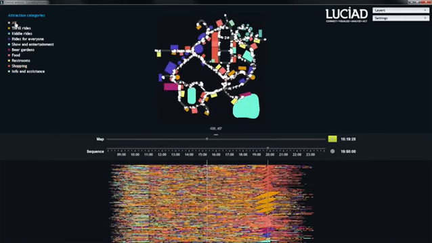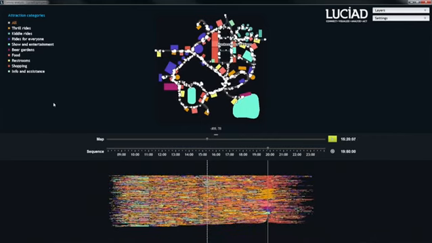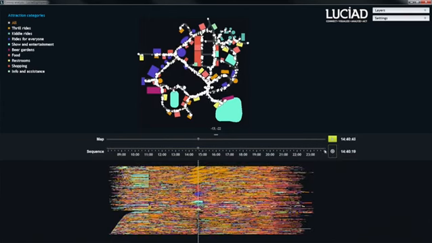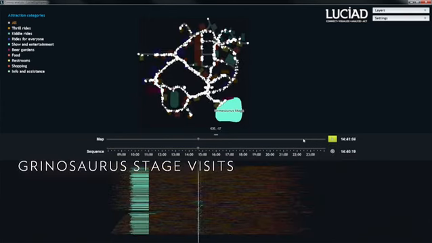But let's focus on the Grinosaurus stage again for a moment. Selecting the stage highlights all entries by park visitors.